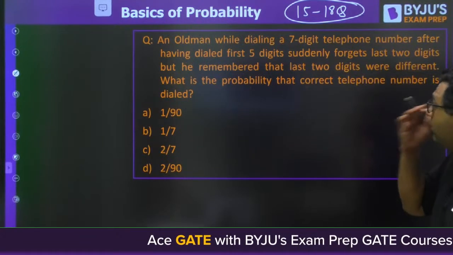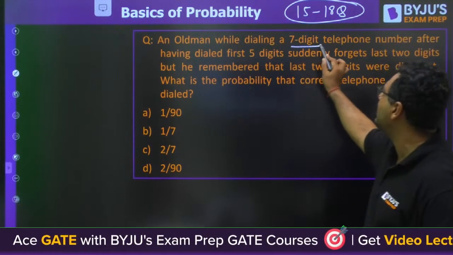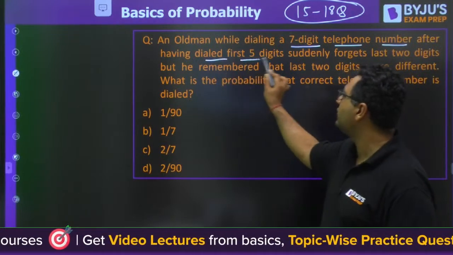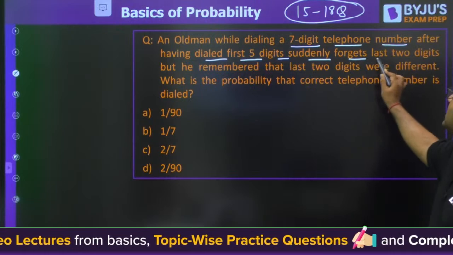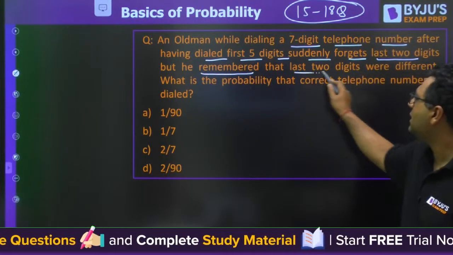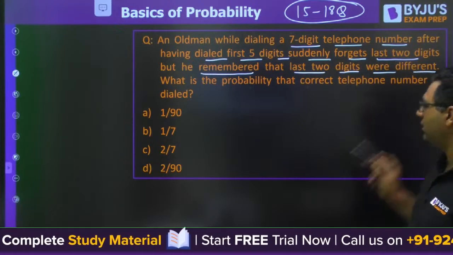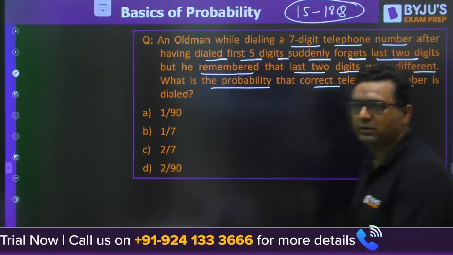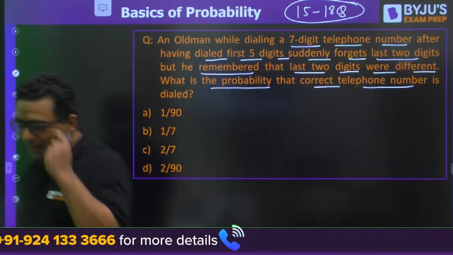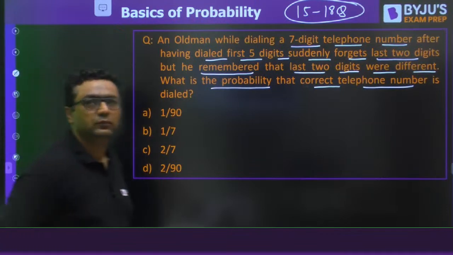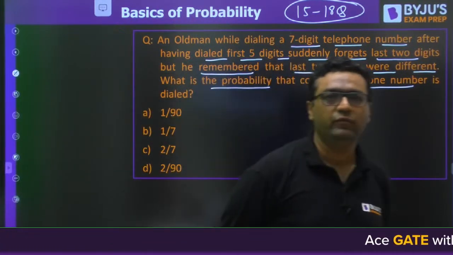So an old man, while dialing a 7-digit telephone number, after having dialed the first 5 digits, suddenly forgets the last 2 digits. But he remembered that the last 2 digits were different. What is the probability that the correct telephone number is dialed? Try to solve it, guys.